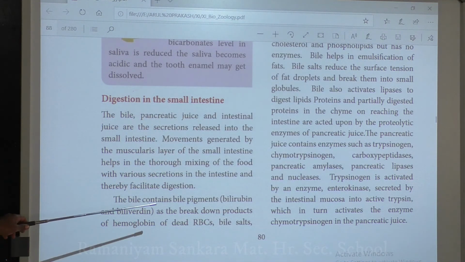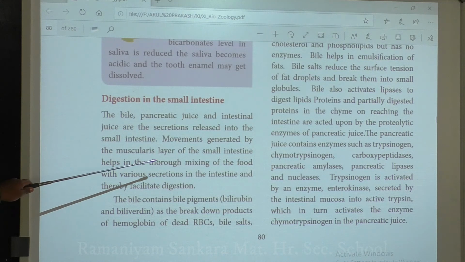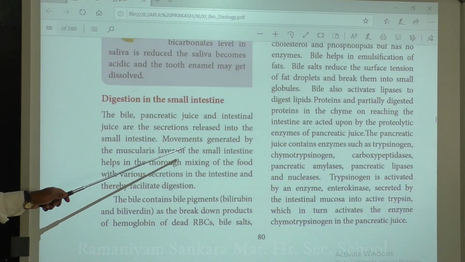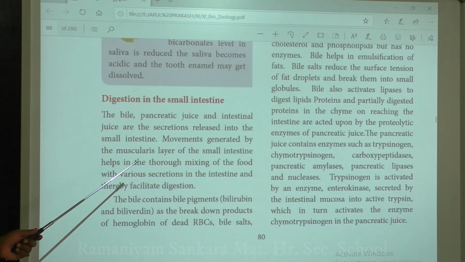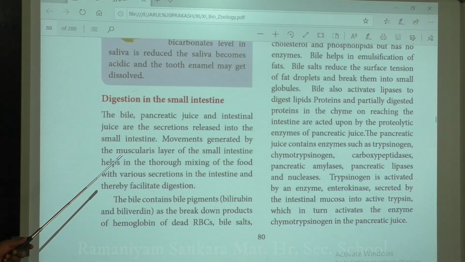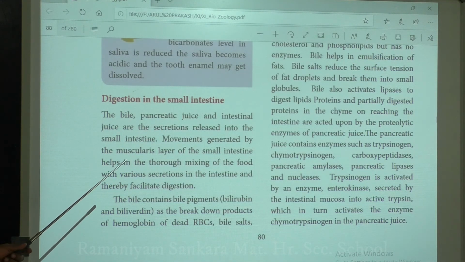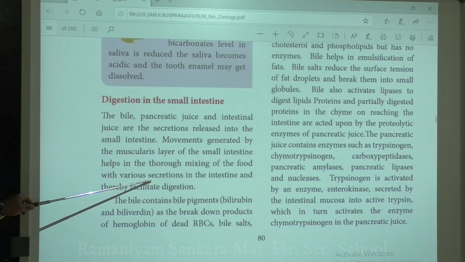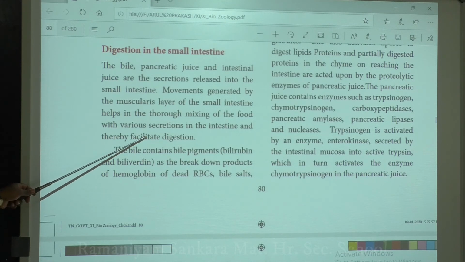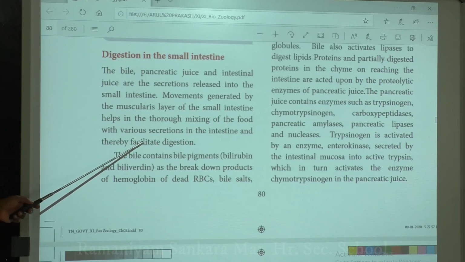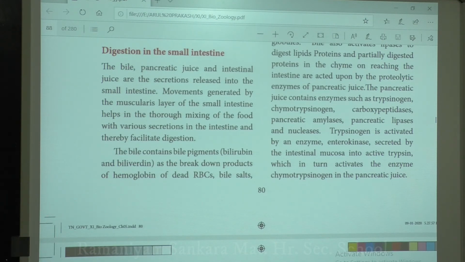Okay. So some movements are generated by the muscular layer of your small intestine. As a result of this movement, the food thoroughly mixes with the various secretions of your intestine, and it aids in the digestion of your food.